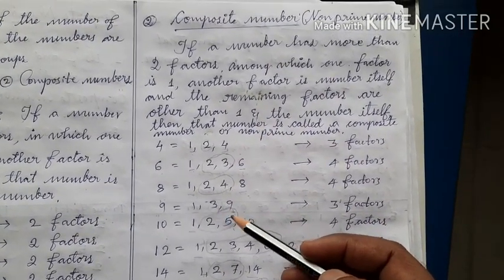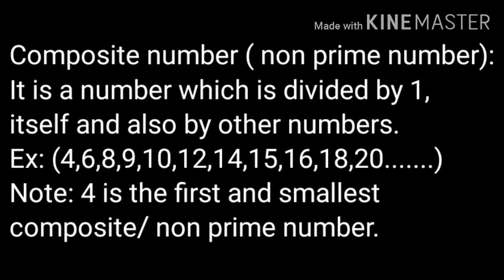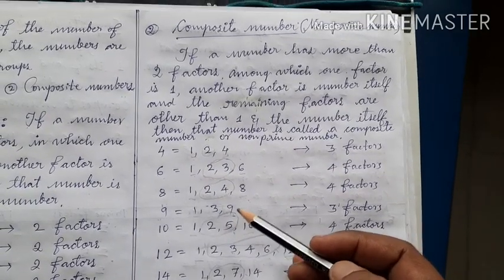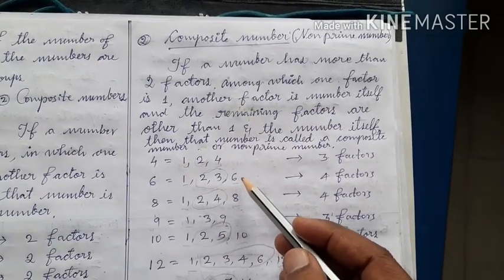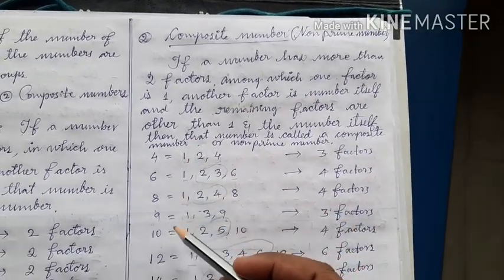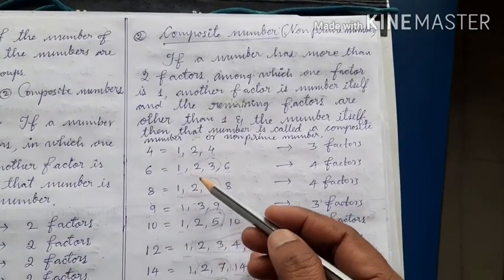What is the second definition? According to second definition, if a number is divided by 1 and itself and also by other numbers, then that number is called composite number or non-prime number.